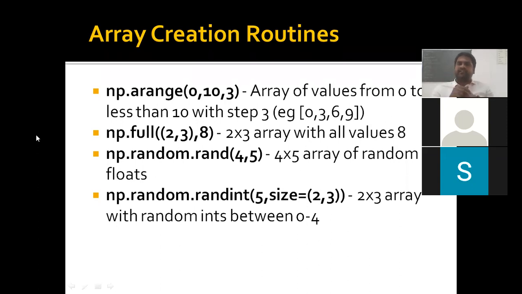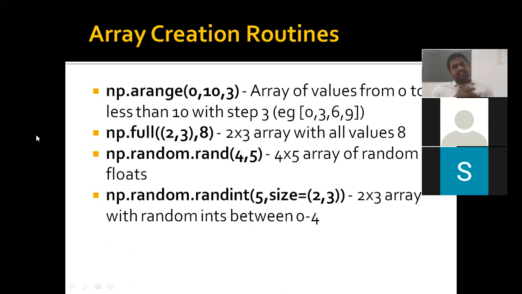It creates a 4 by 5 matrix. In that matrix, it returns random numbers generated between 0 and 1. In between 0 to 1, what are the fraction values it generated? It prints. Let's say if I'm executing it the first time, I will get one kind of array. If I'm executing again, I'm getting another array. What happened? The random numbers will change from execution to execution.